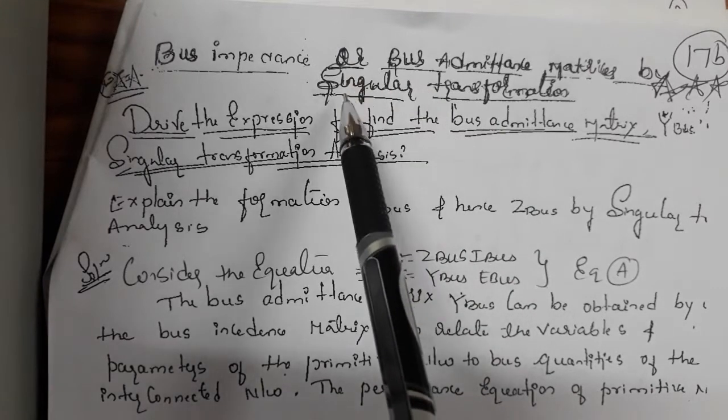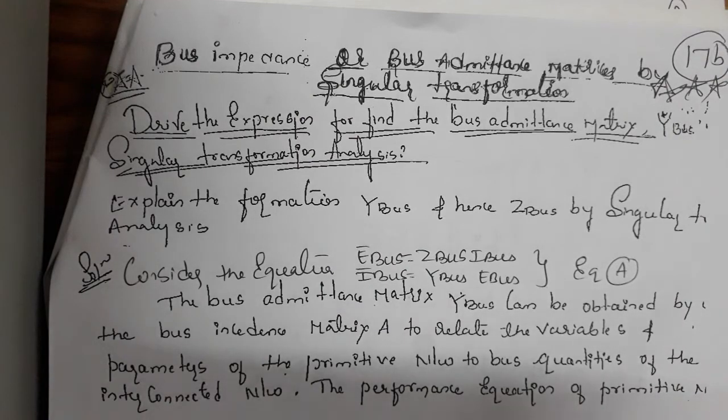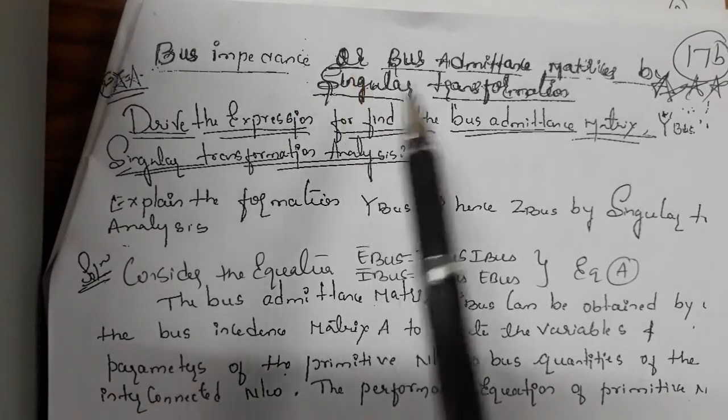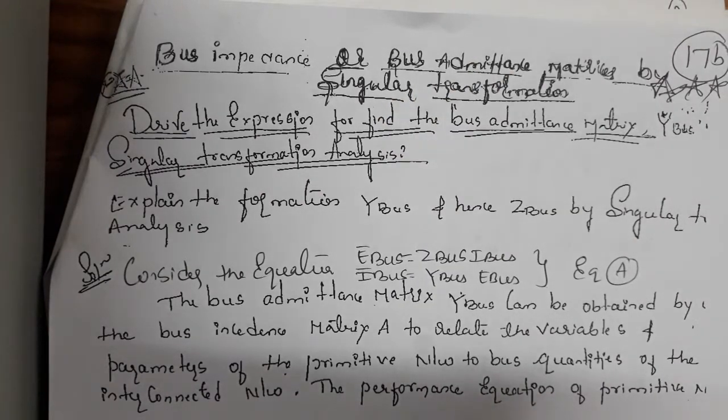Here we are deriving the bus admittance matrix. Sometimes they may ask to derive the bus impedance matrix or bus admittance. Whatever derivation we get in terms of bus admittance or bus impedance, if you are deriving for bus impedance, then the inverse of bus impedance will be bus admittance. Besides singular transformation, there are so many methods. Using those methods we can derive the matrices Y bus as well as Z bus. Each derivation has its own specific advantage, so you can compare. Many methods are there for solving Y bus as well as Z bus.